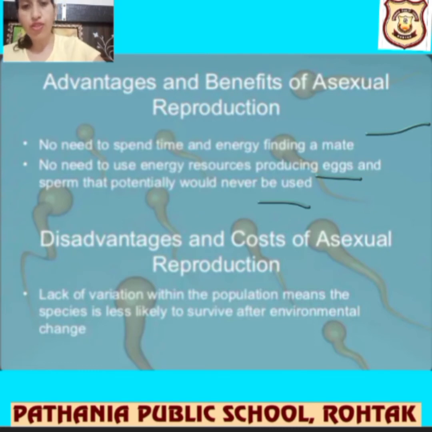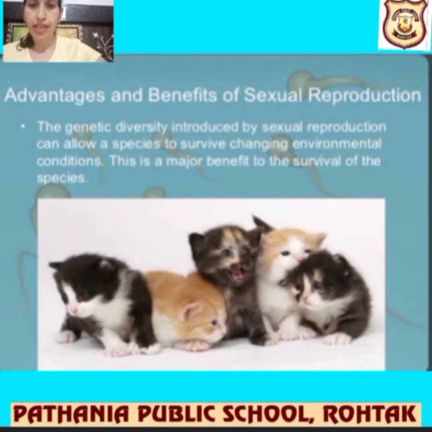Next, the disadvantages and the cost, of course: a lack of variation within the population means the species is less adaptable. Of course, if it's breaking from one, then definitely the variety is very less. Because if we reproduce sexually, we get a lot of varieties, right? But in this unicellular, all the qualities of that parent will come over there. Okay. Let's take the next.